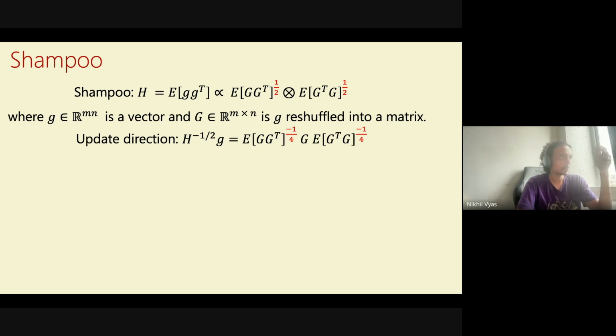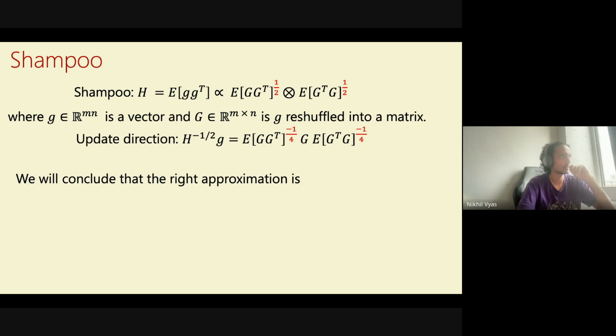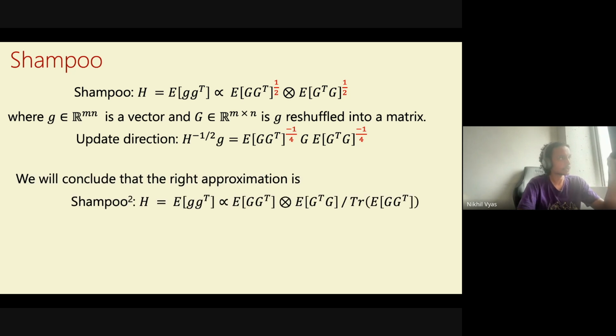What we will propose, and I hope this answers some of these questions, is that this is actually not the correct direction to be moving in. What we will conclude is that the right approximation is actually the square of this, at least in direction, which is that you don't have these powers of half. But if you remove the powers of half, ignoring the trace part for now, this approximation is not even dimensionally consistent. There's 2 Gs, it's square in the dimension of G, but here you have 4 Gs. So if we just remove powers of half, this would not make sense.